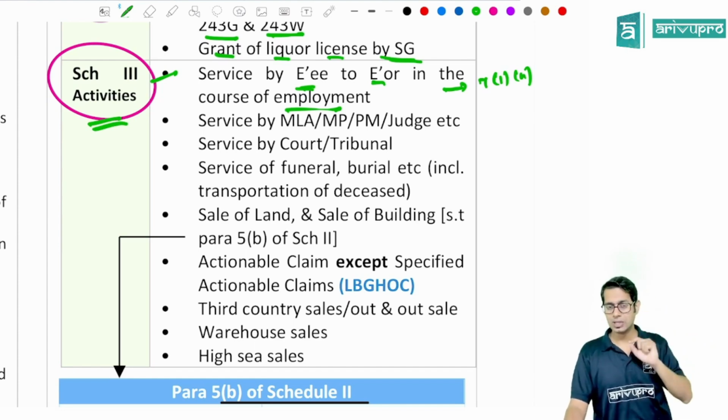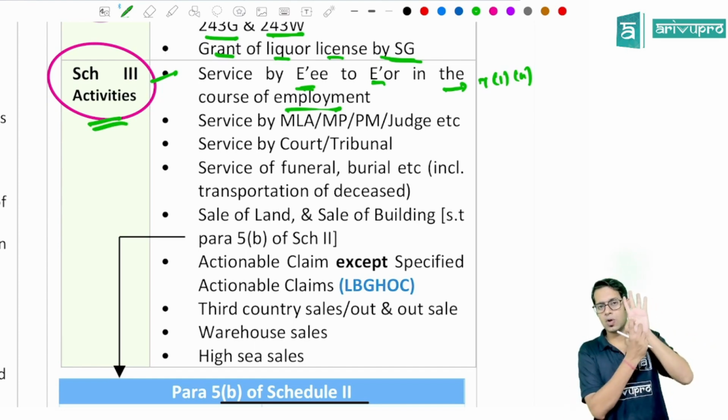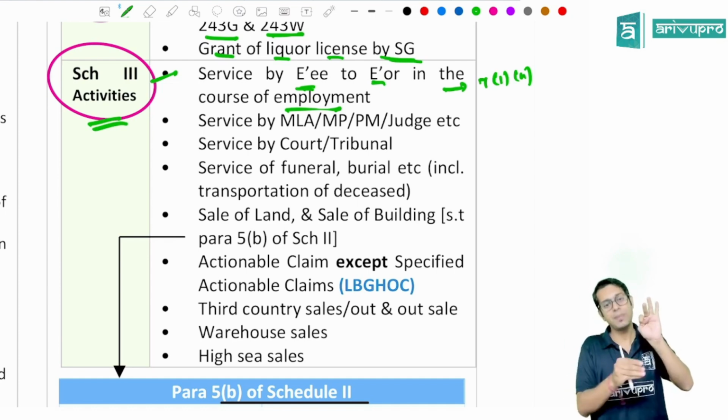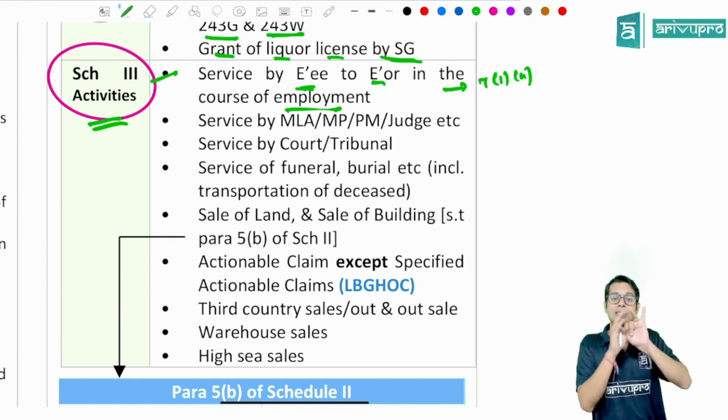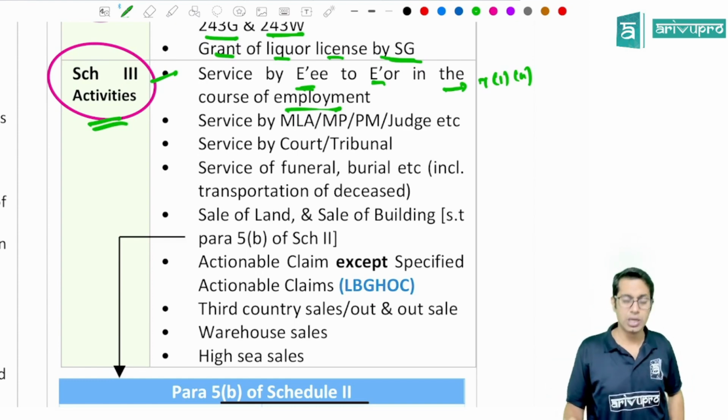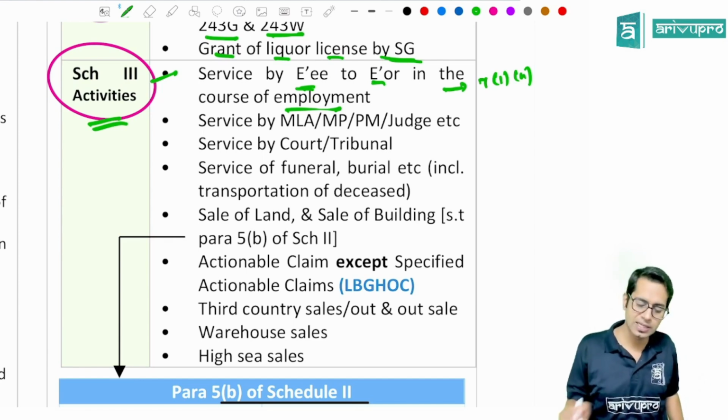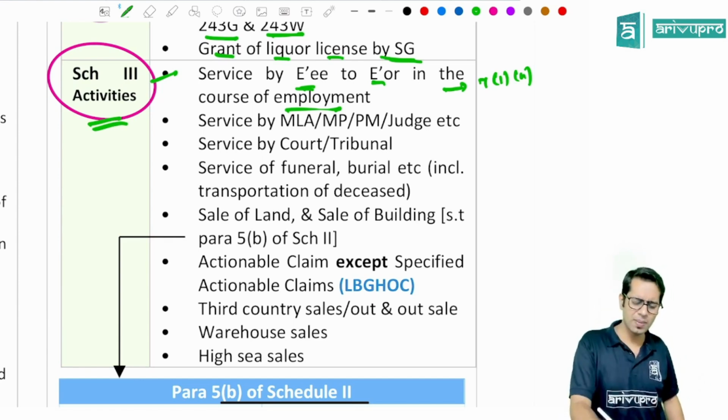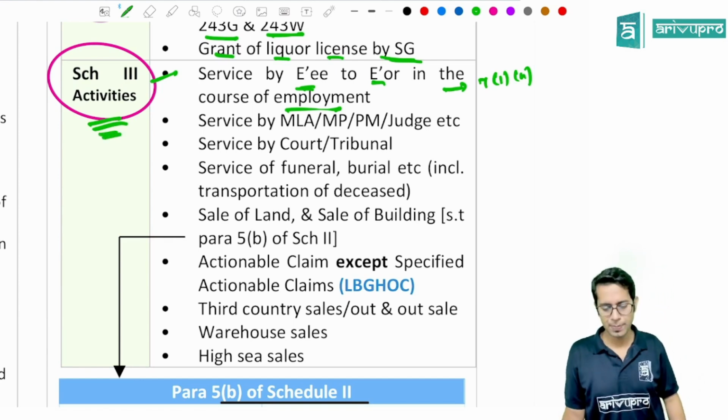So what do the 5 elements say, sir? There should be supply of goods or services. Is there a supply of services? Yes. Those services are given by my employee, so it is by a person. The services are given by him, made or agreed to be made, for a consideration, I am going to pay them some money, and in the course or furtherance of my business. Though all the 5 elements are getting satisfied, the lawmakers have specifically told that it is not a supply.